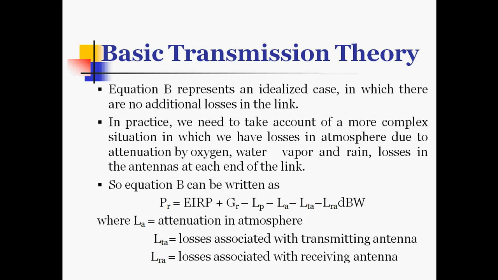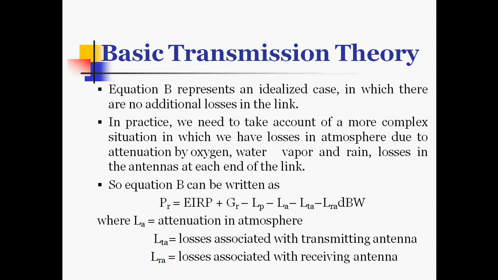There is also a possible reduction in antenna gain due to mispointing. All of these factors are taken into account by the system margin, and we need to calculate to ensure the margin allowed is adequate.